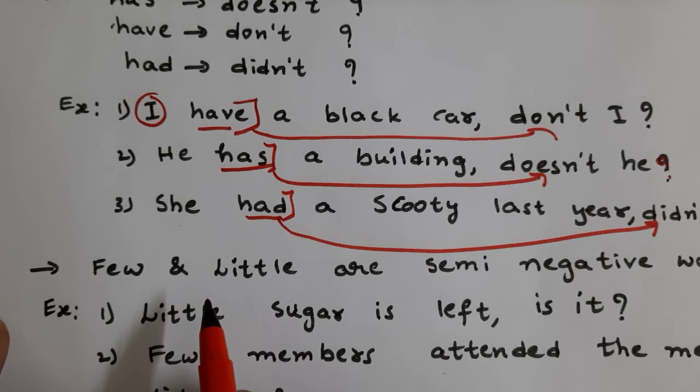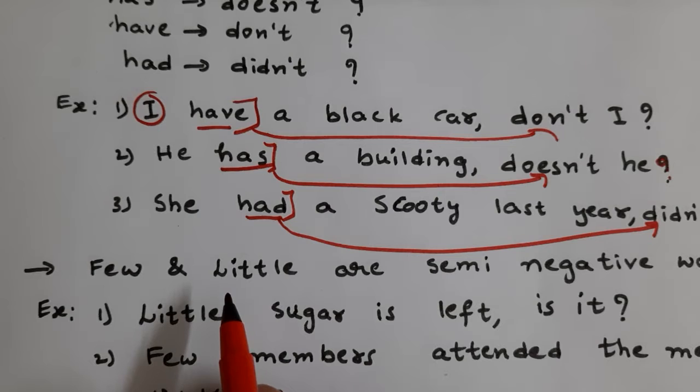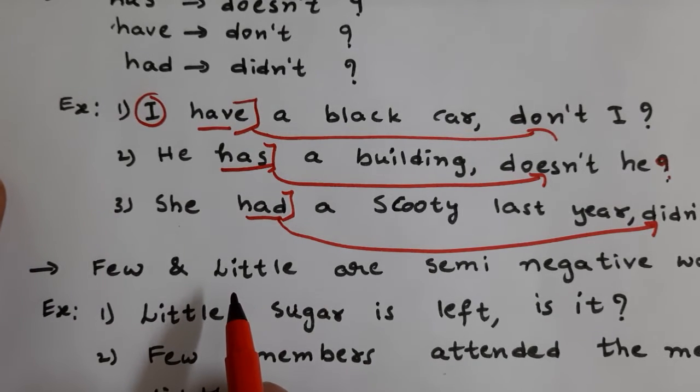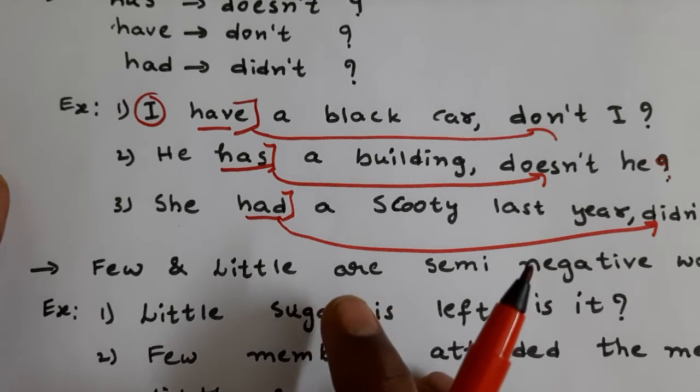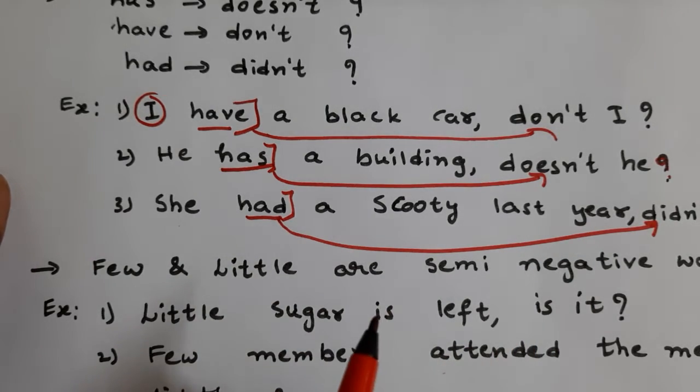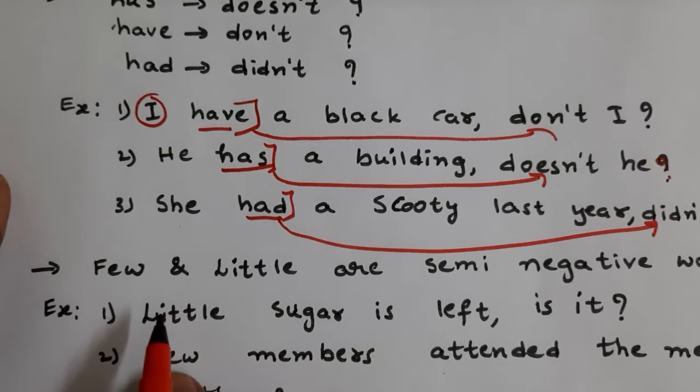For example, 1 pen, 2 pens, 3 pens; 1 bag, 2 bags, 3 bags. An uncountable noun is a noun which we cannot count as 1, 2, 3. For example, oil, milk, water. We can't count 1 milk, 2 milks, 1 water, 2 waters. So before them we use few and little.